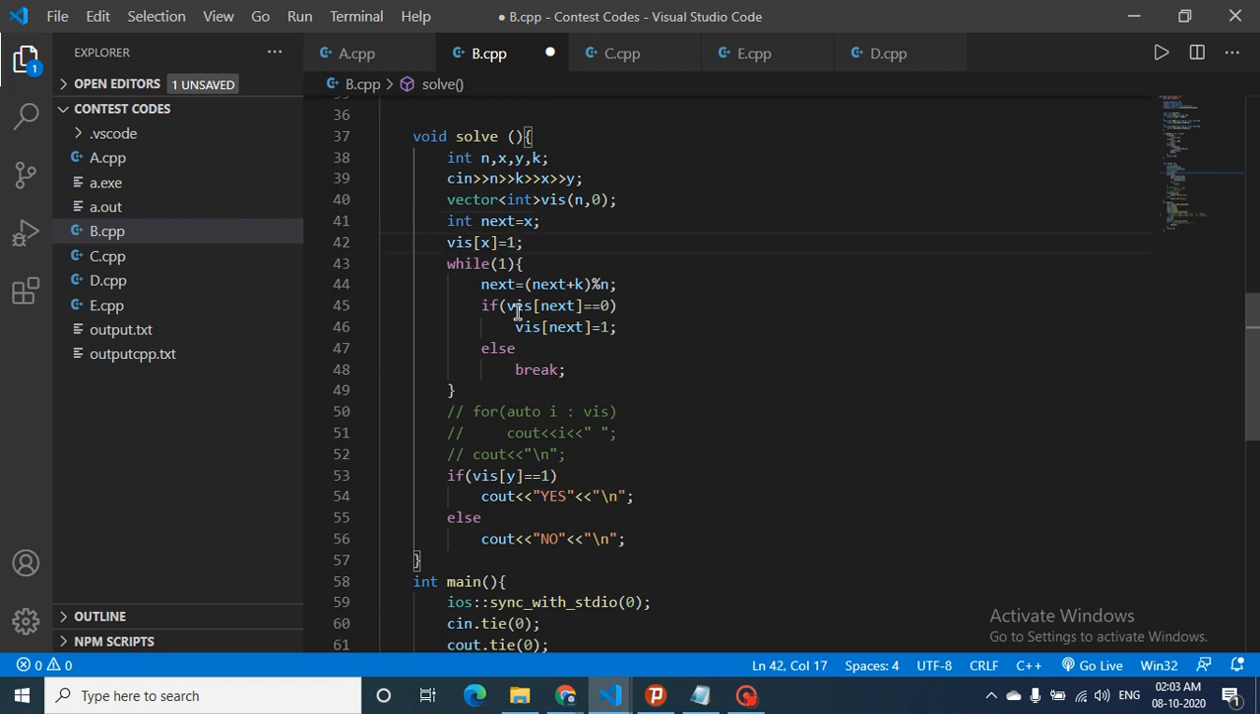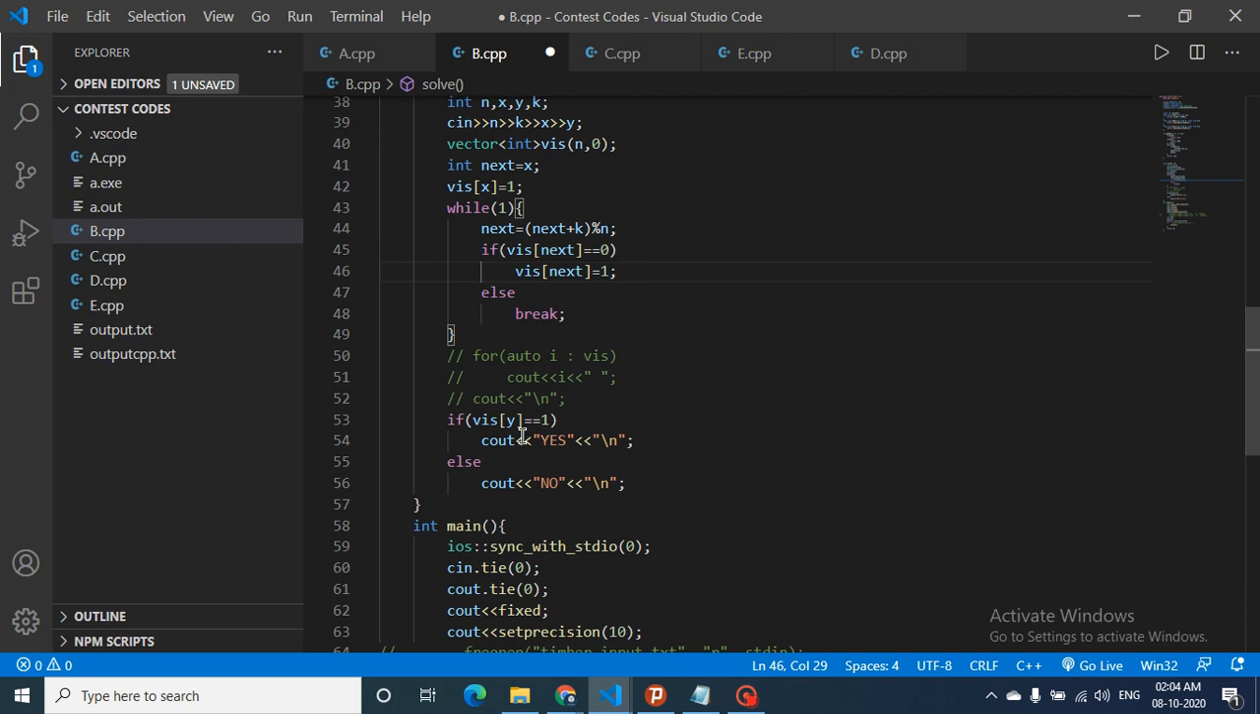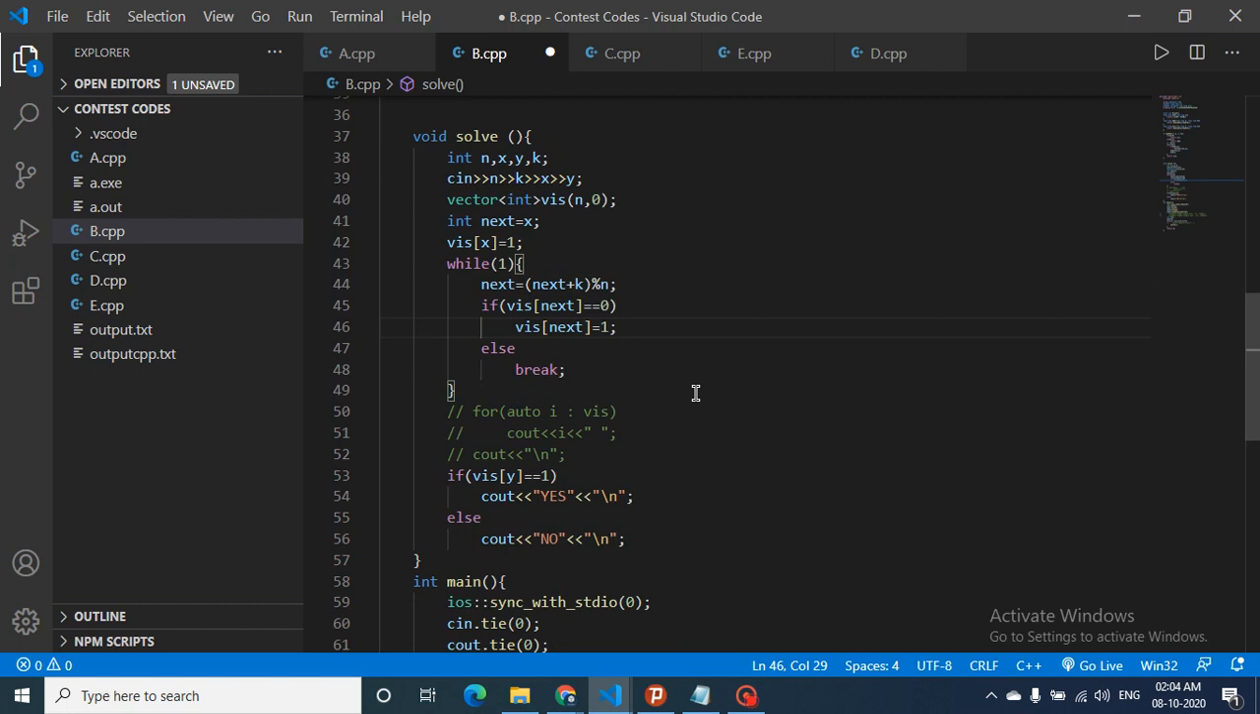I will do a while loop. I will calculate my next city. Initially next is initialized with the current city. Then I will find the next city which will get infected: I will add K to the current city and take a mod n, and store it in next. If visited of next is 0, which means I haven't visited it, I will mark it as visited. Else, if visited of next turns out to be 1, I will break out of this while loop. After breaking out, I will check whether my Y city is visited. If so, I will print yes, else I will print no. That's a very simple problem. This is a simple DFS.